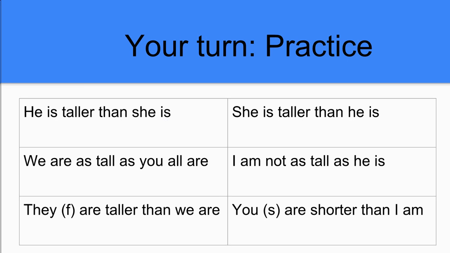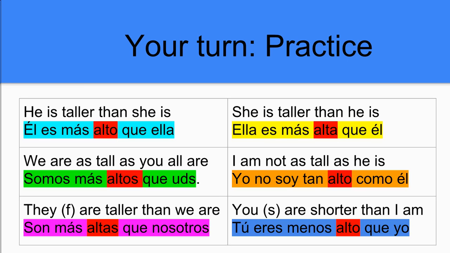Go ahead and pause the video, see what you can do. Great job. Hopefully you've seen these as your responses. I use the word alto so that way we can see the comparison all the way through. Because alto is referring to he, it's in the masculine form here, alto. Now because alta is referring to the she, it's in the feminine form. Remember, the original sentence was ella es alta. We surrounded it with the earmuffs of más and que to make our comparison. Él es más alto que ella. Ella es más alta que él.